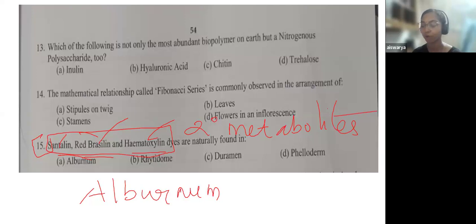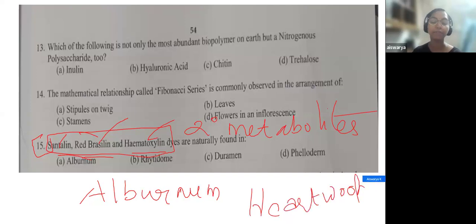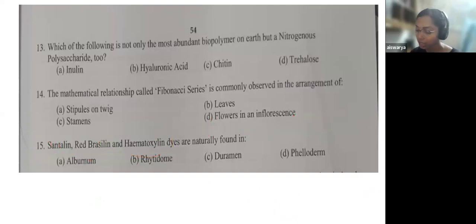Secondary metabolites are actually found in the heartwood, the hardwood. If it had been given to you as hardwood, sapwood, etc., it would have been a very easy question. But here other terms have been given to you. If you know these terms in detail, you could have come to the answer. So the answer to this question is D. Sorry, C, not D. Duramen, option C.